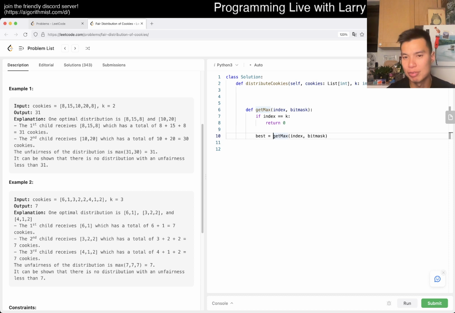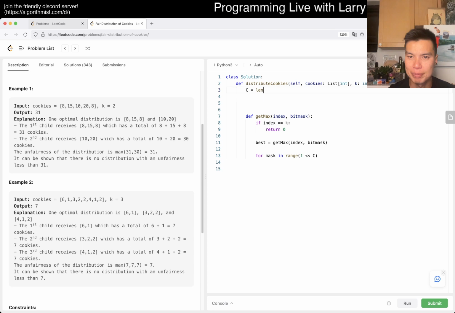And technically, the score would be something like max of this and 0. But because it shouldn't be 0, that's why we don't do it. And then we want to min it over all that. So now we go for mask in range of 1 to 2^C, where C is the number of cookies.